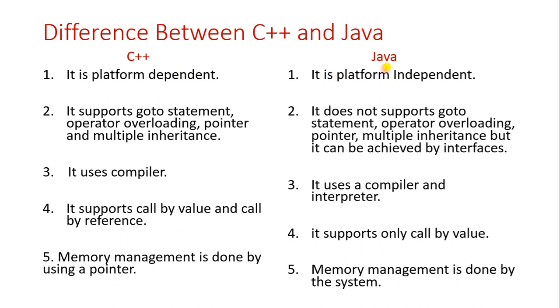But in Java, it is platform independent. Suppose you have written a Java program on one device in the Windows operating system, and you have compiled it. There is an intermediate code, called bytecode, and that bytecode needs the JDK. The JDK may be from Linux, Mac or Windows, no matter which, but it needs the JDK, so it can run on any other device.